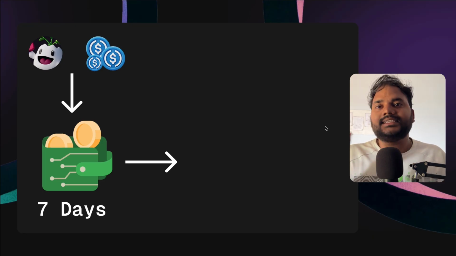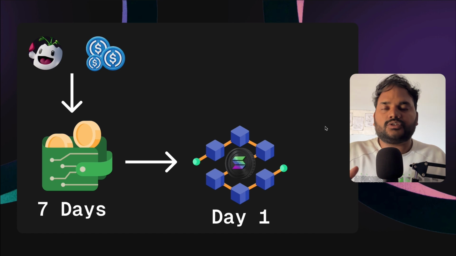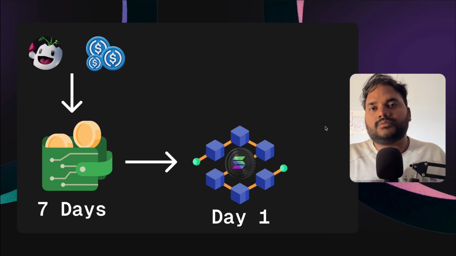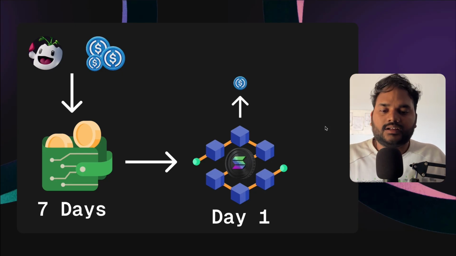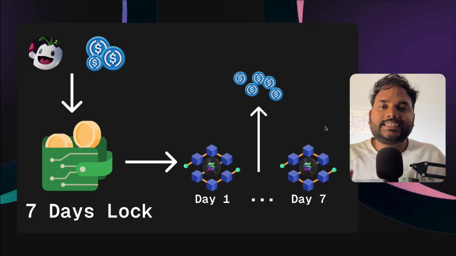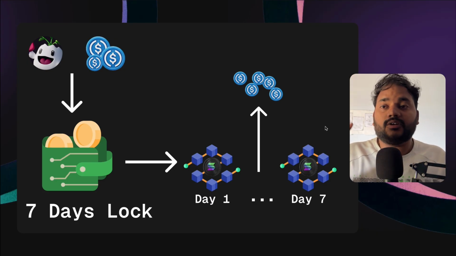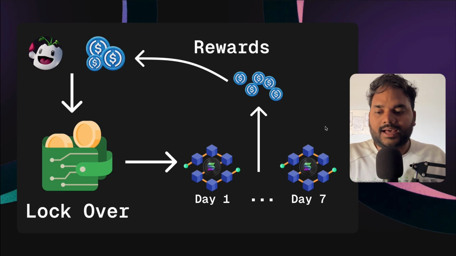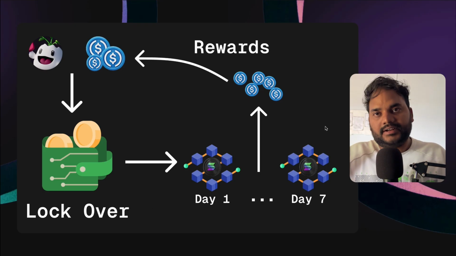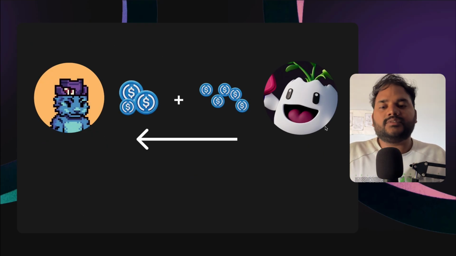days. Now, for these 7 days, starting from day 1, that USDC value will be used on a blockchain. For this animation, let's say it is being invested or locked in for operations to happen on the Solana blockchain. After completing day 1, it will generate some rewards, and so on till day 7. We'll have rewards collected on day 1, day 2, day 3, day 4 and so on till day 7. Now this 7-day period is over. So these rewards are added to the initial amount that you had added into the programmed wallet, which Emmy will return to you.